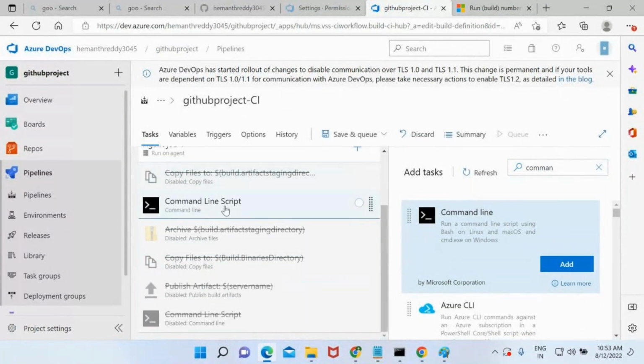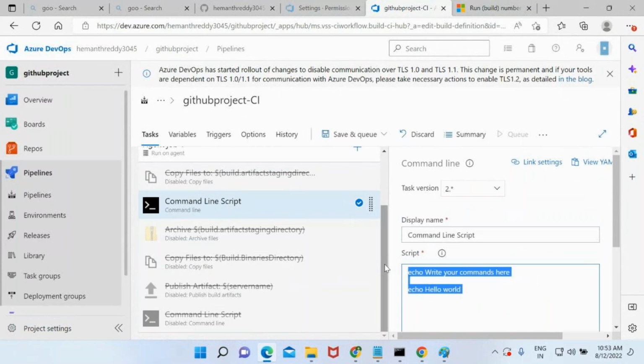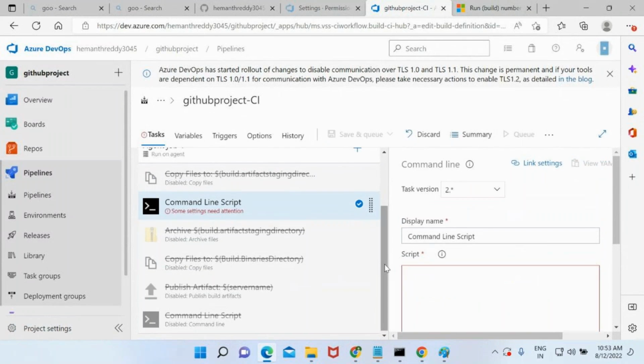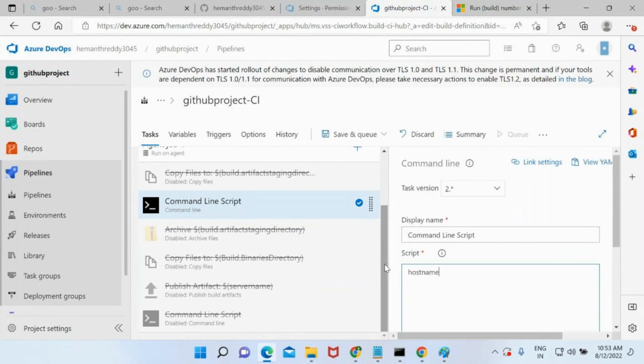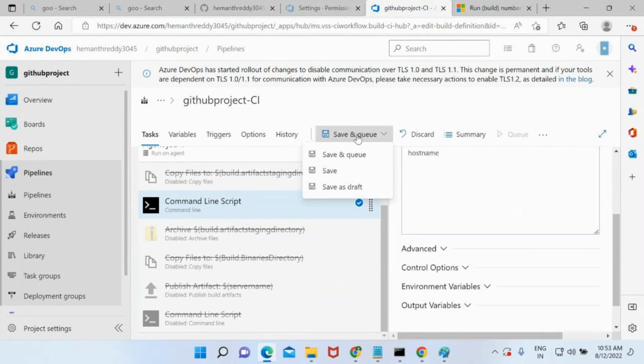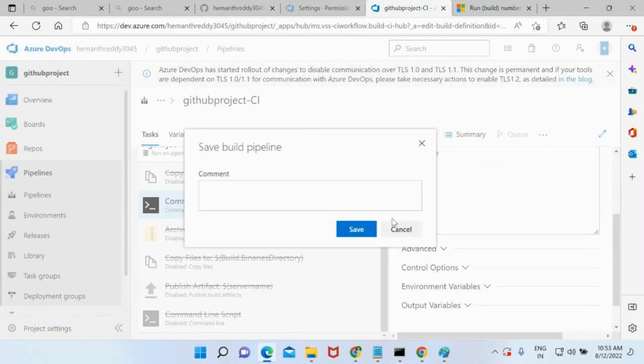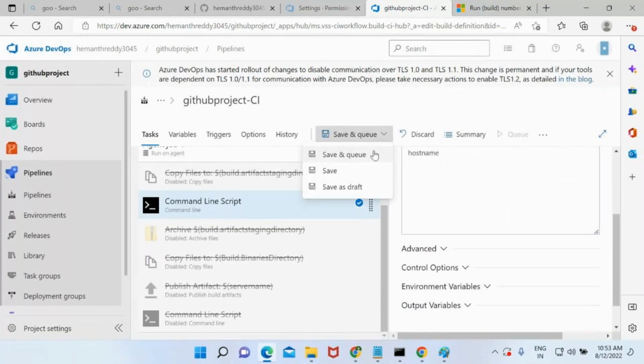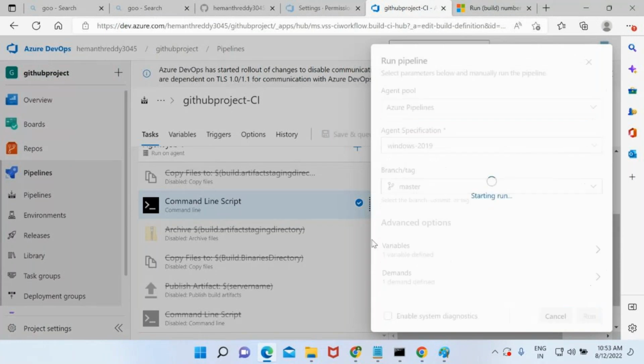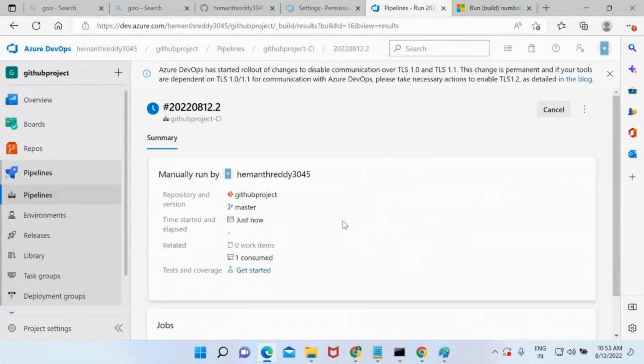Here, what is the command that I need to enter? Hostname. So this is the host name command that you need to run. Once you run this, see what happens. You just need to save and queue. I'm just trying to show you how you can utilize the task to get whatever you require.